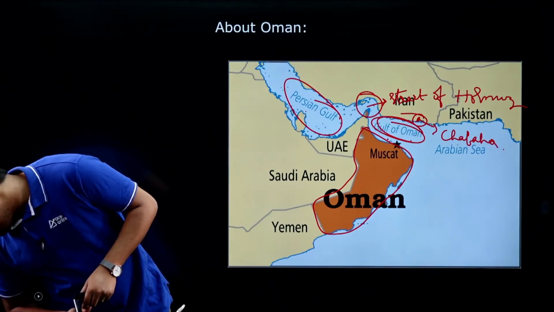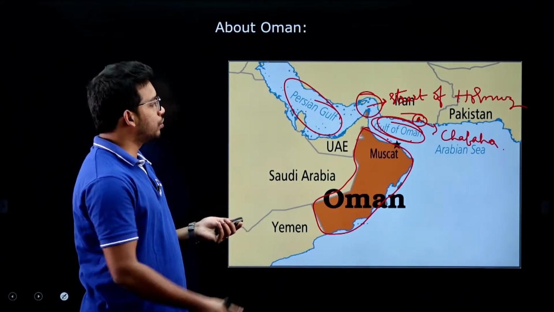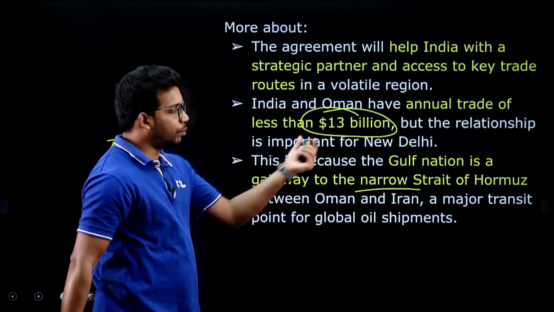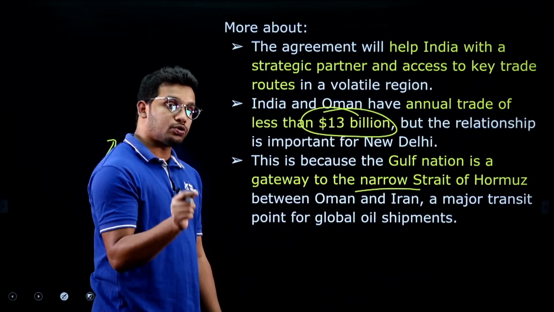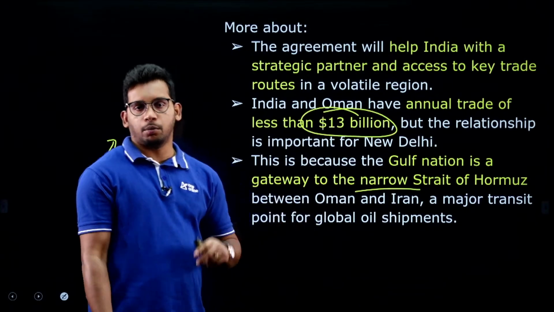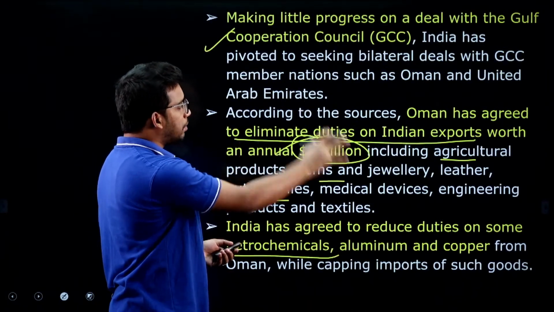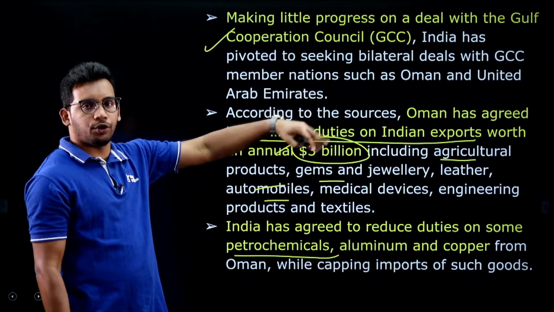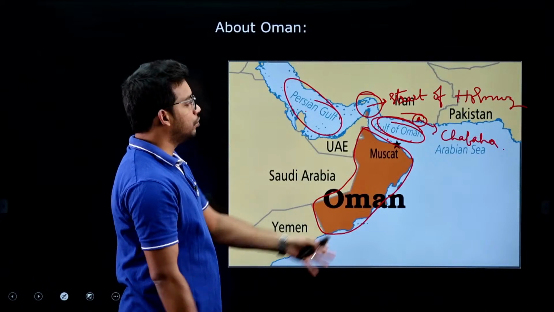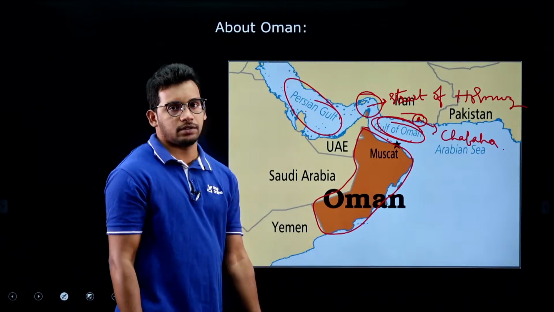Yes, very good. A few students have answered it correctly, right. Yeah, so this is about Oman. So you need to remember the agreement, right, and what the deal is about. This can also be remembered, especially by those students who are preparing for higher level exams like civil services. They can use this in answer writing about our relations with West Asia or the Middle East, right. And also you need to remember what the Gulf Cooperation Council is, our issue with that, we could not sign because some countries are opposing, and what deals we have exempted, and then you need to know about this mapping as well. I will show you the question also, we will solve. So try to remember this, right.